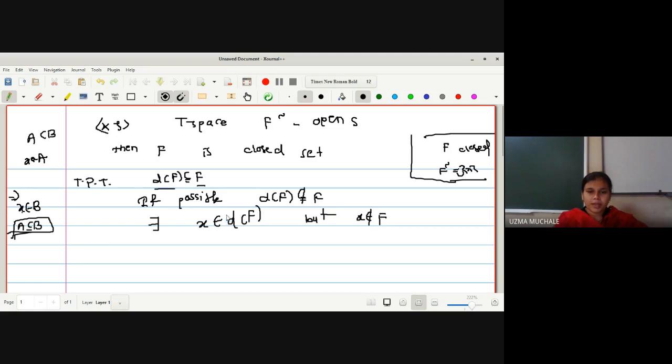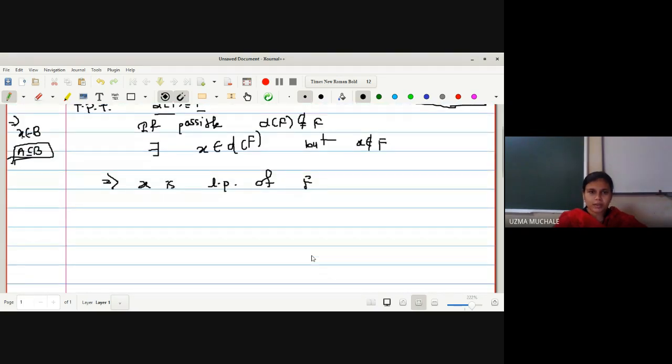So if every element of this set is an element of F, it means that the derived set of F is a subset of F. But here we have an element which is an element of the derived set of F, but it is not an element of F. Okay, this is what we are going to prove with the help of a contradiction. Now, what does the result tell us about the derived set? If X is an element of the derived set of F, it means that X is a limit point of F. Now, let us use the definition of a limit point.